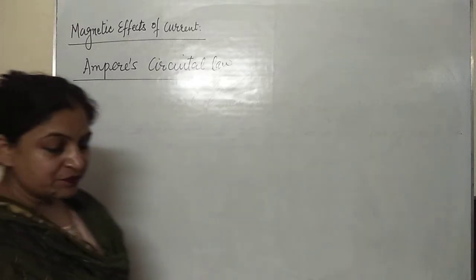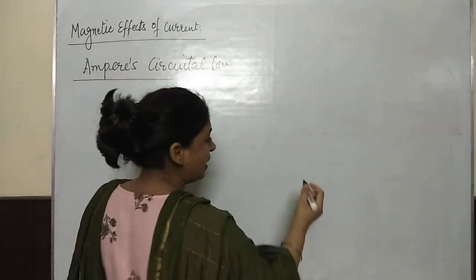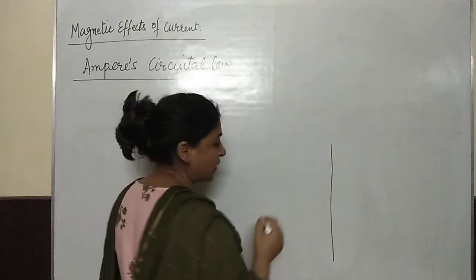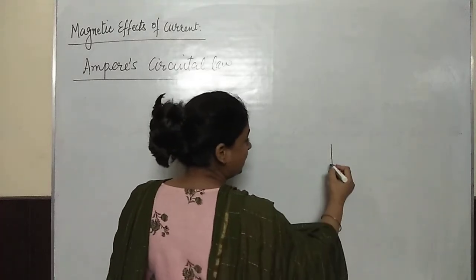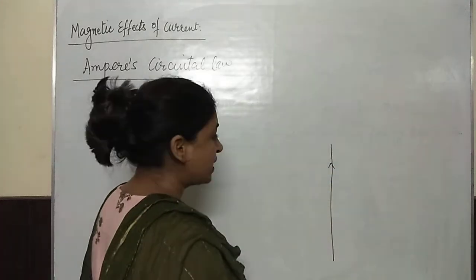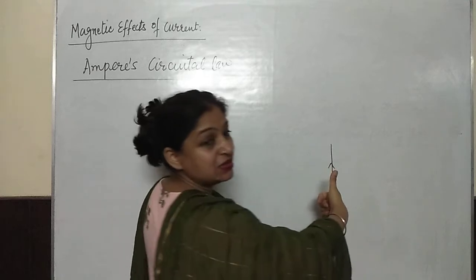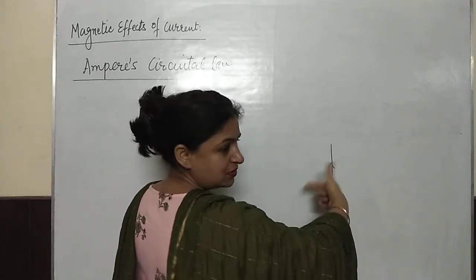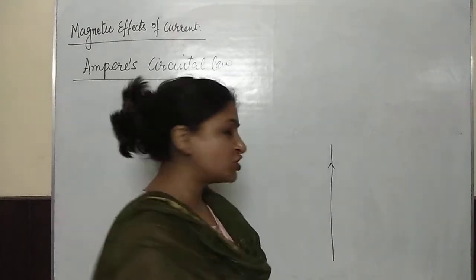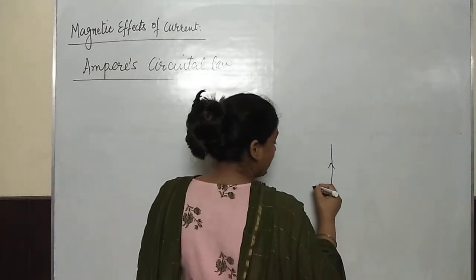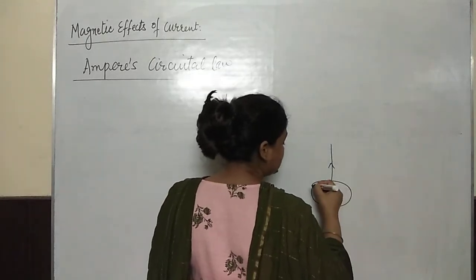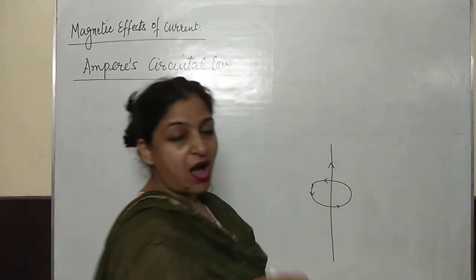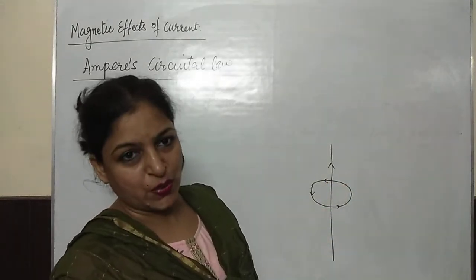What is the statement? For example, if I have an infinitely long current carrying wire, and we know that if the current is in the upward direction, you keep your thumb in the direction of the current and curl your fingers, and the curling of the fingers gives you the direction of the magnetic field. So the magnetic field lines would be like this, and these magnetic field lines are in a plane perpendicular to the wire.